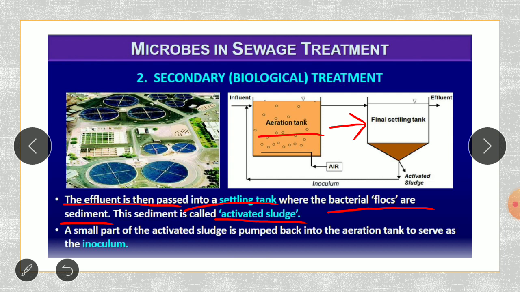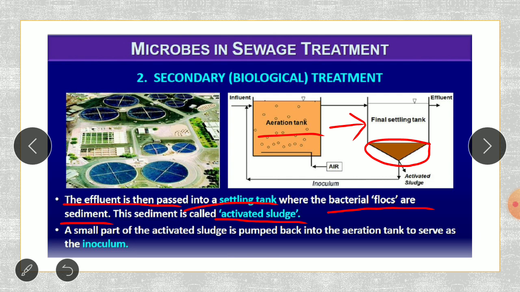Now we have to separate out the bacteria that have formed the flocs. They have eaten the organic matter and they have formed the flocs over the tank. So we allow it to stand in a settling tank, so that all those bacteria which have formed the flocs together with the fungal filaments settle down.